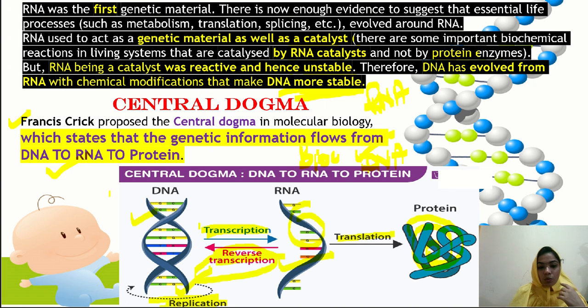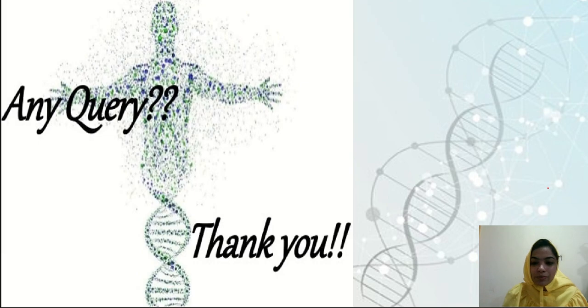Through all these things, what we got is the central dogma. This central dogma has made each and every process clear in our life processes. I hope all these things are fine with the processes.